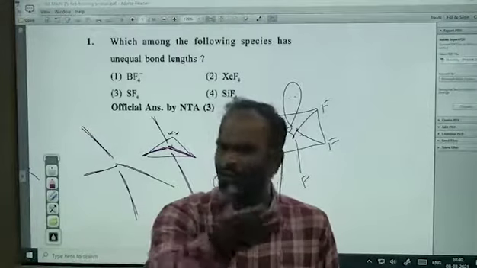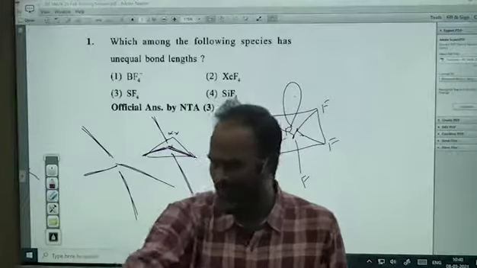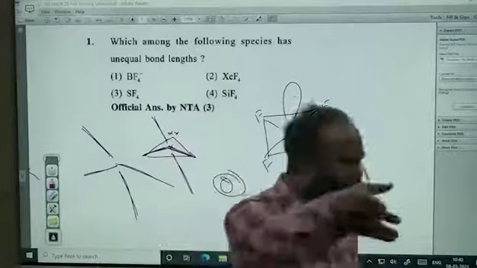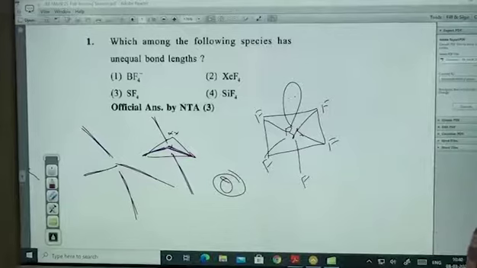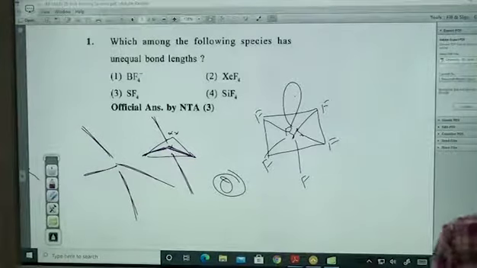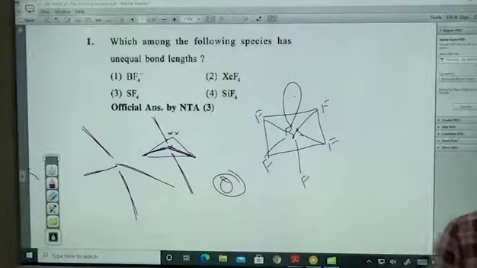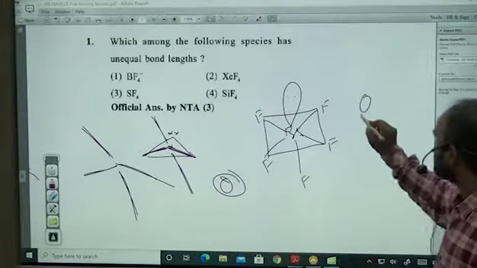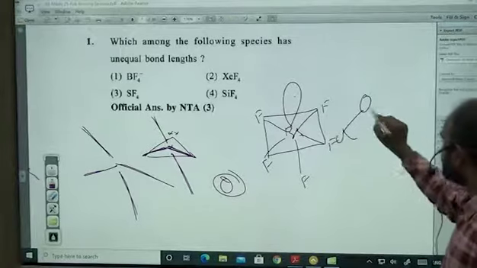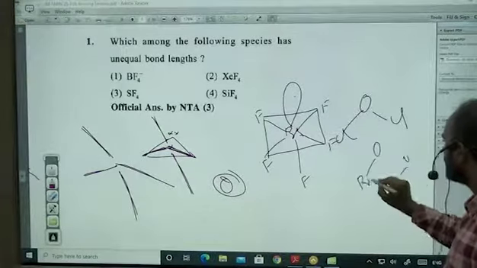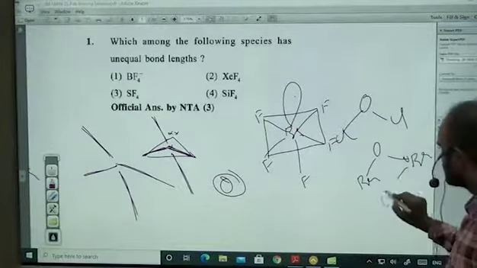Cl2O, Br2O, I2O, which means OCl2, OBr2, OI2. Now you comment on bond angles. If you dare to comment on bond angle, comment on it. Who is having the highest bond angle? OI2. Because their bond angles are like this: Cl2O, Br2O.